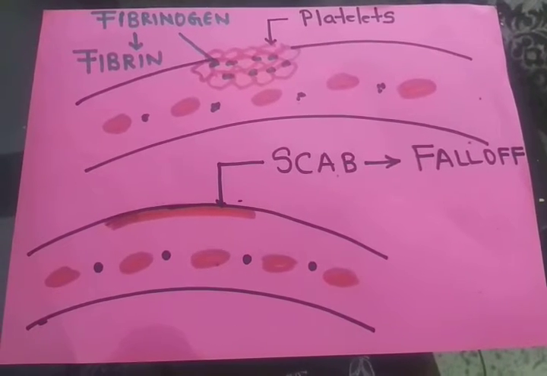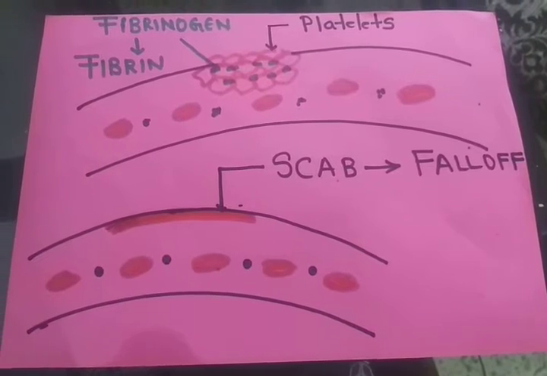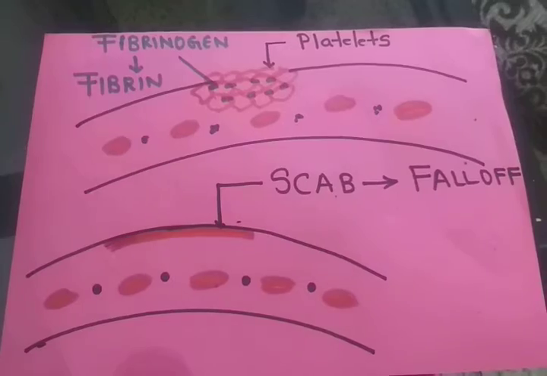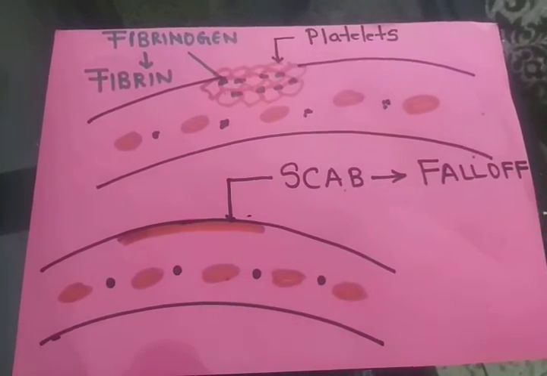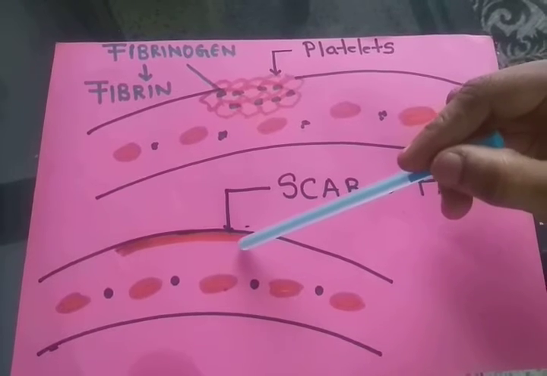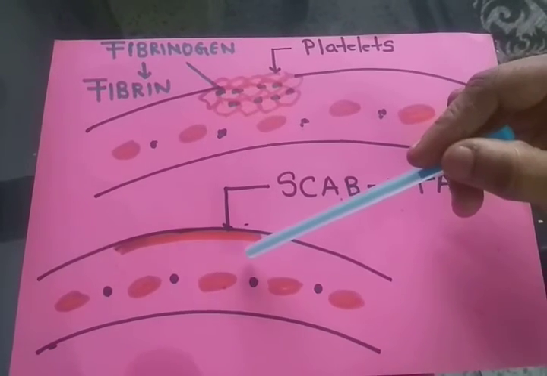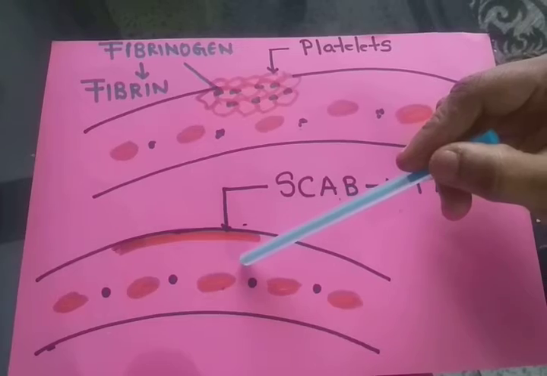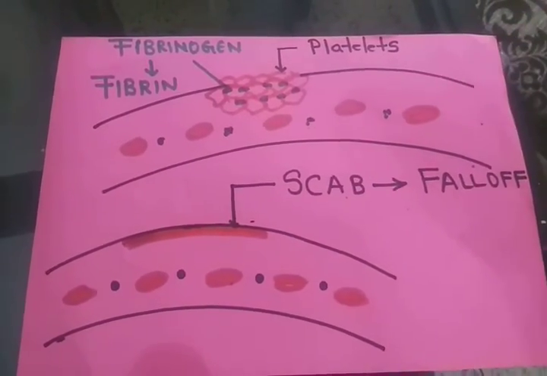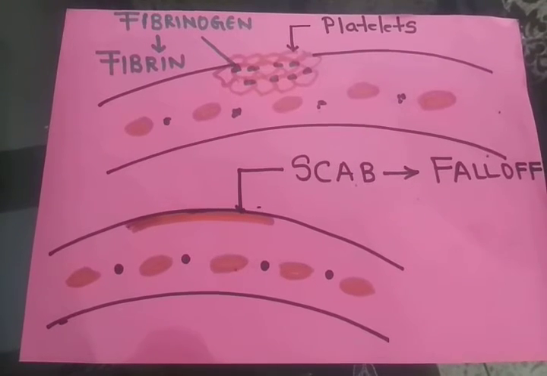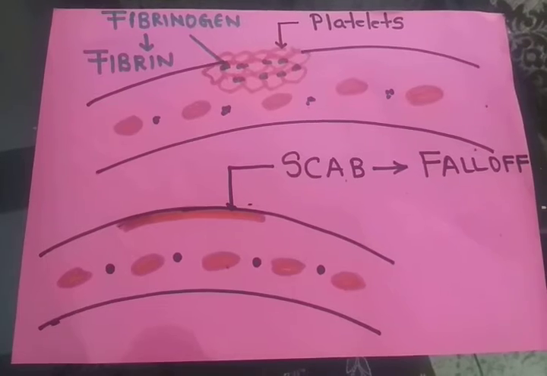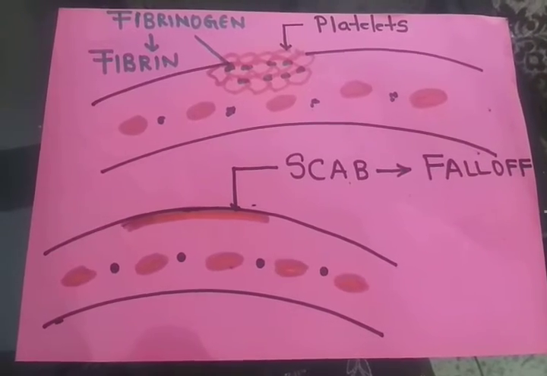I am talking under normal conditions, when the platelets are in the normal number. So a scab is formed, meaning any hard outer covering formed at the region of the wound when the wound starts healing. Now this scab becomes harder, and that scab falls off. And below the scab, what is there? The new skin. Understood?